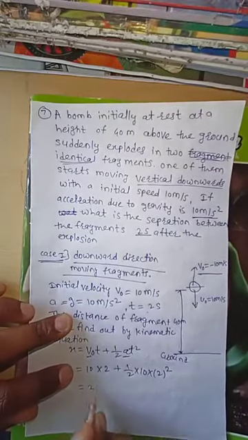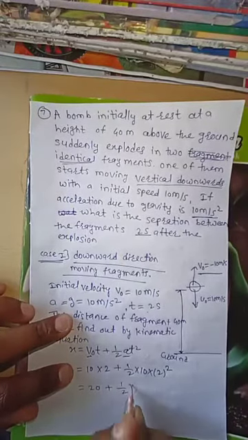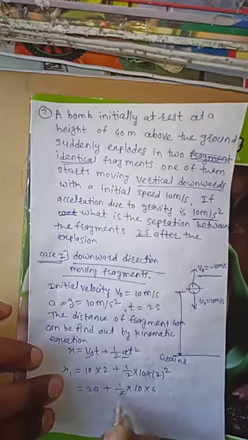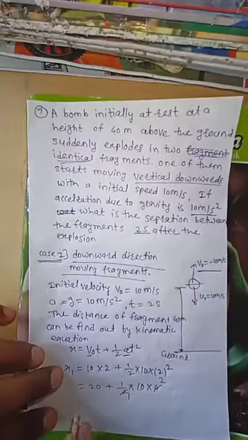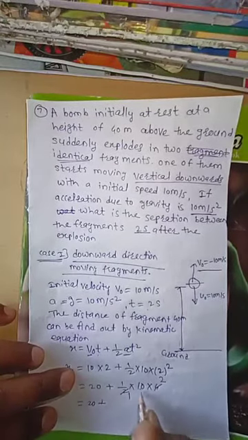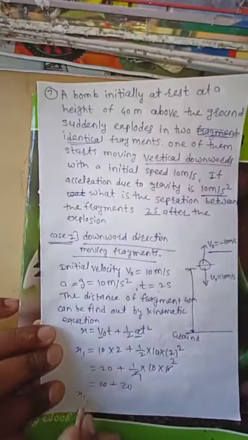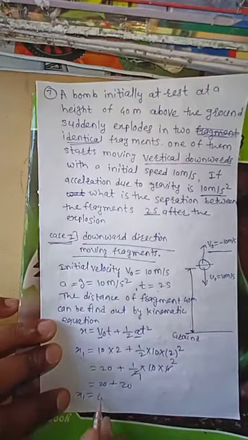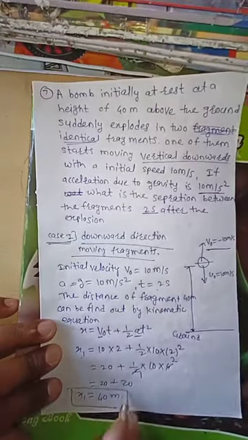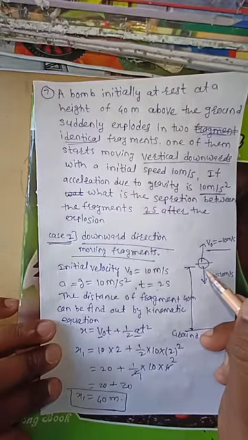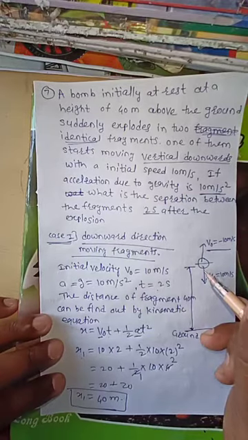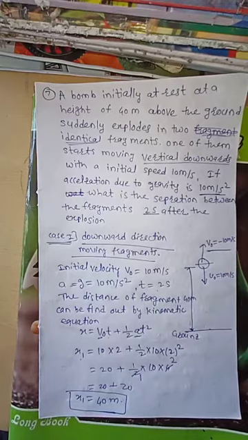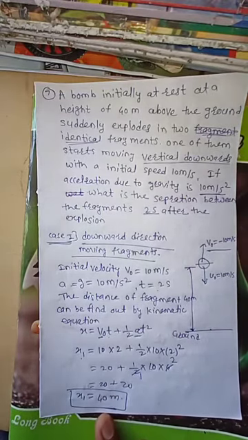Therefore, this is 10 into 2, 20, plus half into 10, 2 square is 4. 10 into 4, 40, divided by 2, is 20. So this is equal to 20 plus 20. Therefore, the distance of the first fragment from the explosion point is 40 meters. After 2 seconds, the fragment which is moving in a downward direction reached the ground. Therefore, the distance of the first fragment is 40 meters.